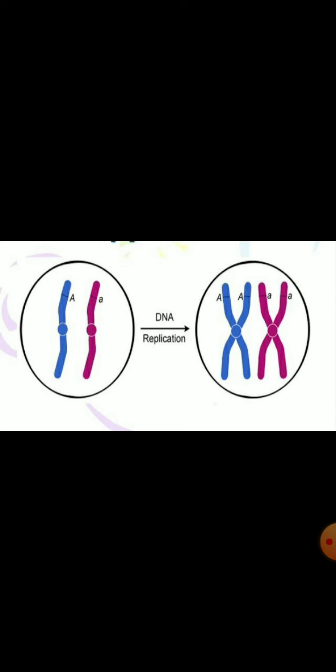Mitochondria, lysosome, vacuoles, endoplasmic reticulum. These are all cell organelles and they are cellular apparatus. So during a chemical reaction when the DNA copies are made, at that time additional cell organelles are made.